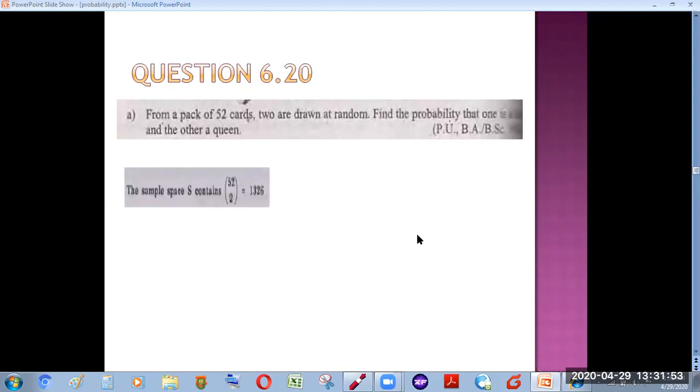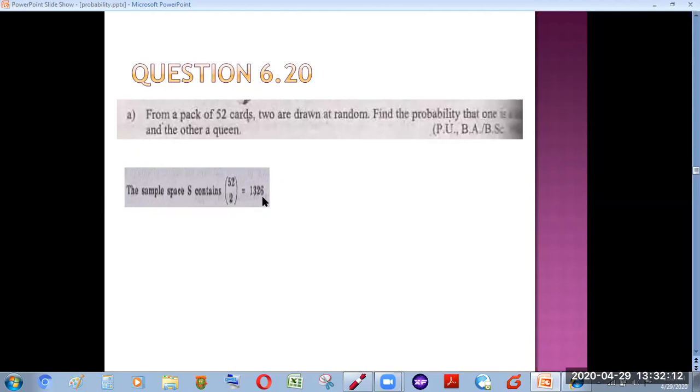So we will have our sample points as 52C2. These are the possible ways in which we can select or draw 2 cards from a deck of 52 cards. So there are 1,326 sample points in this experiment for the sample space.